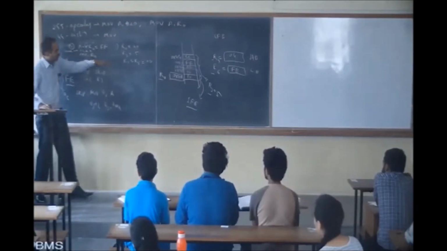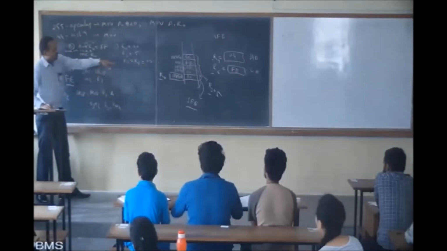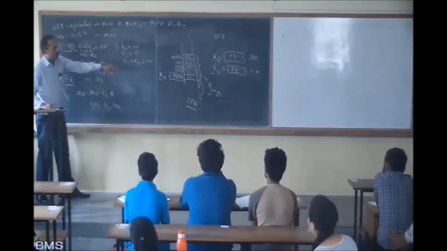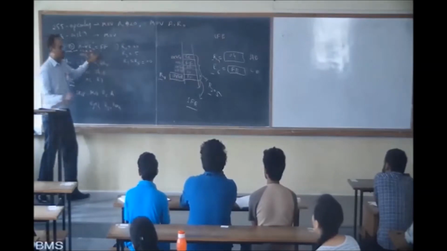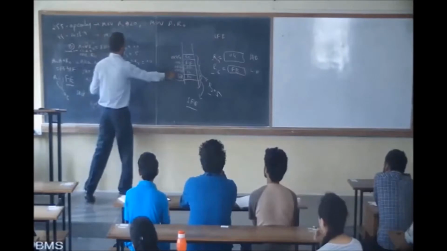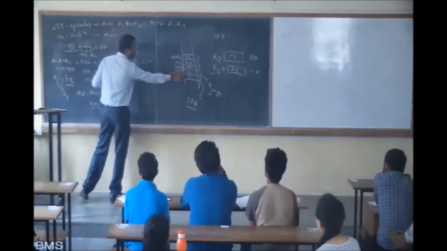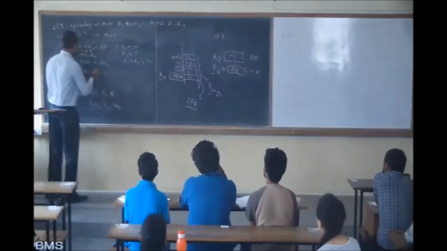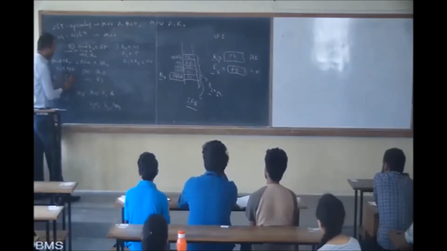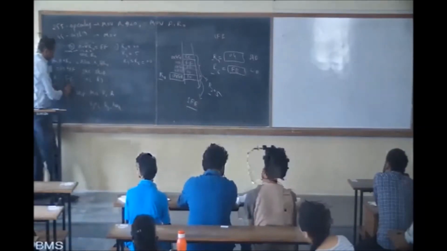Then increment R0. R0 is incremented to 41. ADD A, @R0. That 41 content and A content are added. A content is 40's content. Right now R0 is pointing to 41. The 41 content is FF. Both of them are added, FF plus FF. The result is 1FE. The FE will be stored in A, and 1 is stored in carry.